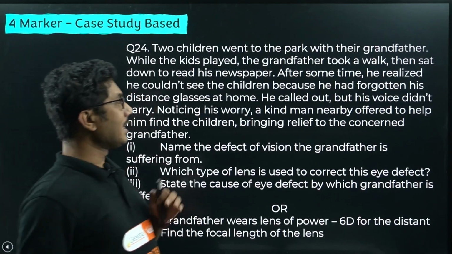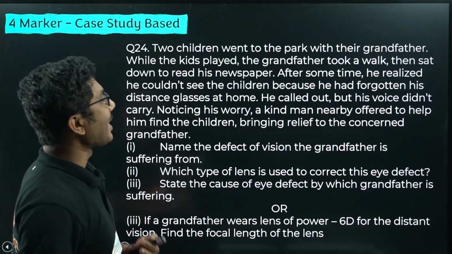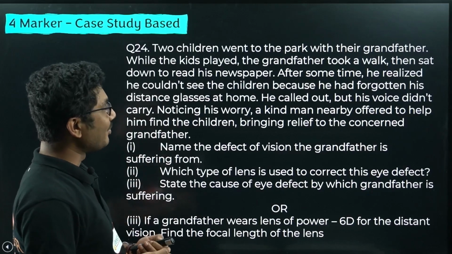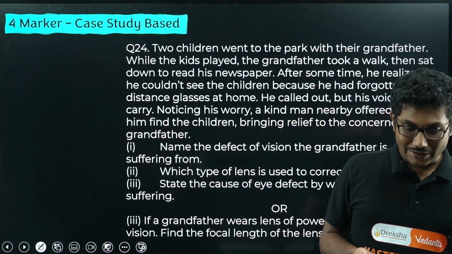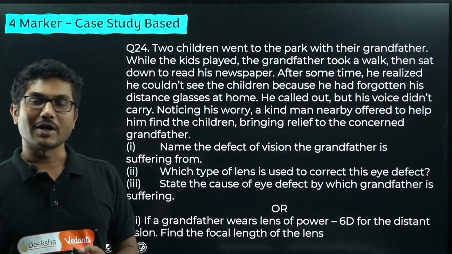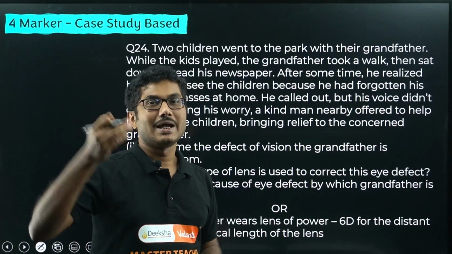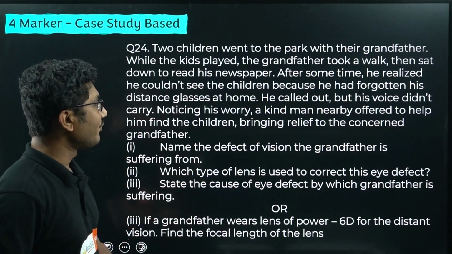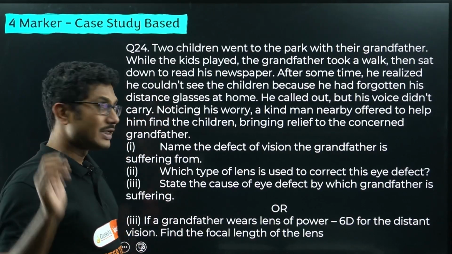He called out, but his voice didn't carry. Noticing his worry, a kind man nearby offered to help him find the children, bringing relief to the concerned grandfather. Okay, so the grandfather was very old, so he was calling for his children, but they were far off, so his voice was not reaching, but a bystander helped him to find his grandchildren. Now name the defect of vision the grandfather is suffering from. So what is the name of the defect?